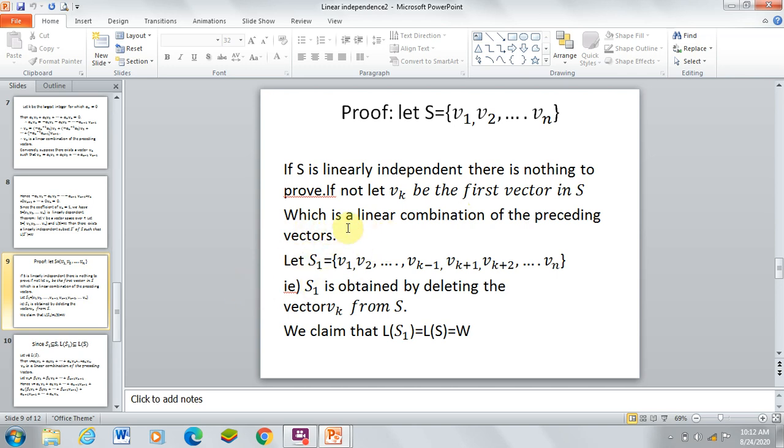Let S1 equal to v1, v2, and so on up to vk minus 1, and vk plus 1, vk plus 2, and so on up to vn.